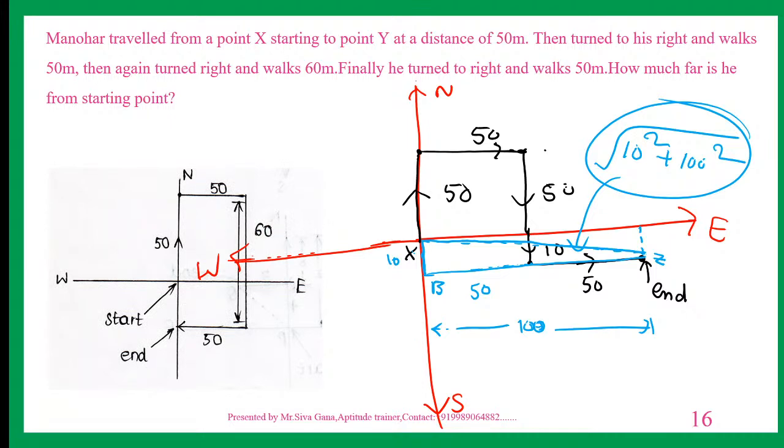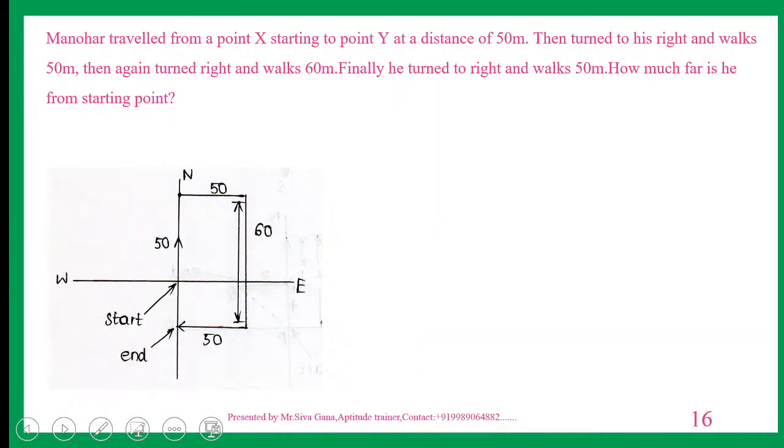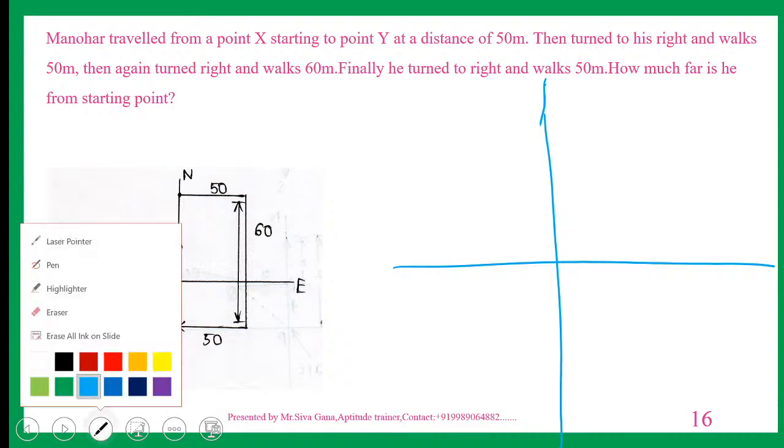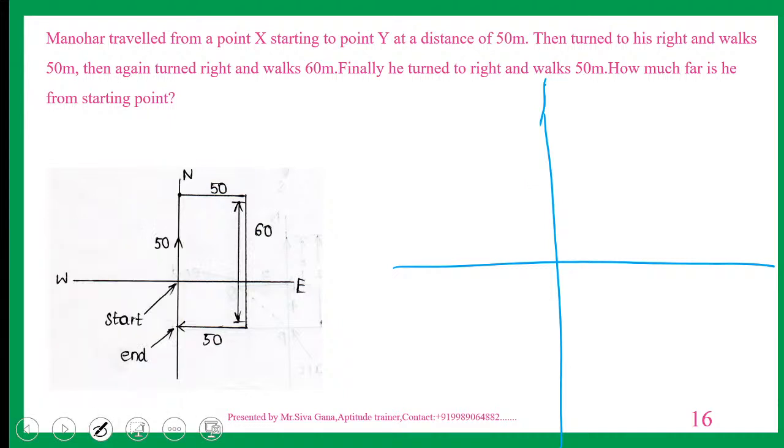What? Entirely different diagram I got. Is there any mistake? Let us see. Manohar traveled from point X to point Y at a distance of 50. So initially I am taking 50. Let us say this is 50. North I am taking from the starting point. This is the starting point.